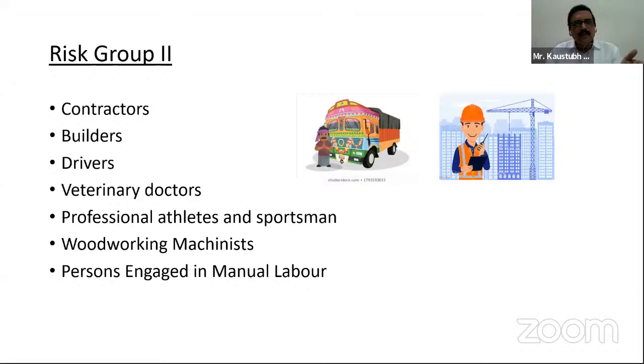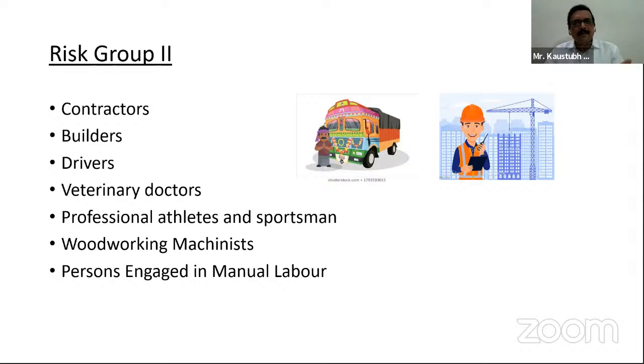Now you can very well identify that group 2 are the manual laborers. Generally, they are the persons who are in the fields. So whenever the persons are in the fields, they are categorized under risk group 2.